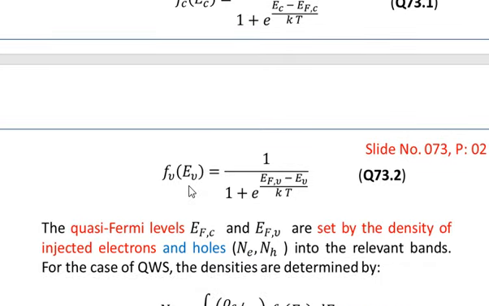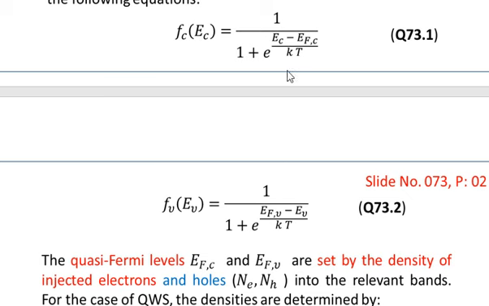And for the valence band we have Fv as a function of EV equal to 1 over 1 plus e to the power EFV minus EV divided by kT. You see that we have changed the order of energies over here. In the conduction formula we have EC minus the Fermi energy, and here we have the Fermi energy in the valence band minus the energy of a level in the valence band, because energies in the valence band are measured negative and the energies in the conduction band are measured upward, that is in the positive sense.